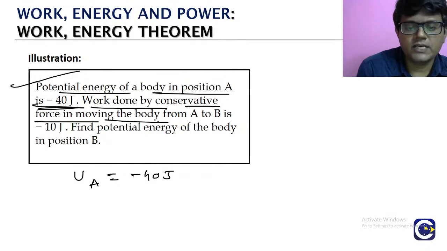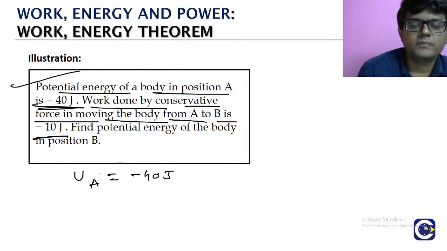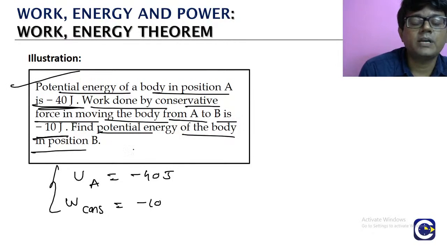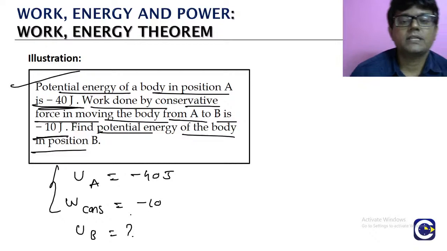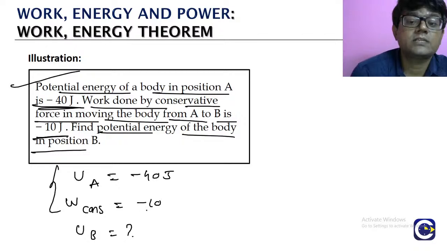Work done by the conservative force in moving the body from A to B is minus 10. Okay. Find the potential energy of the body in the position B. Means if you say potential energy of the body in position B is UB, right? We have to find that. What is the relation we have?